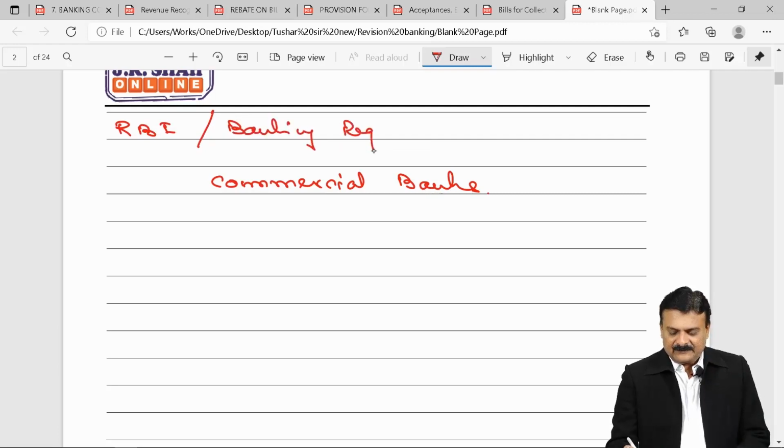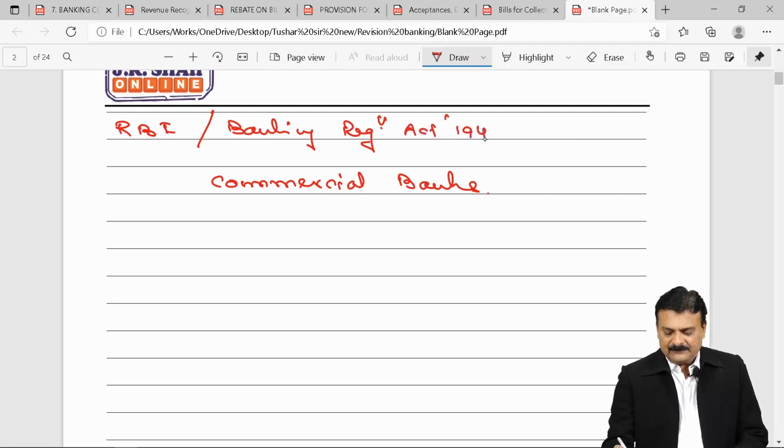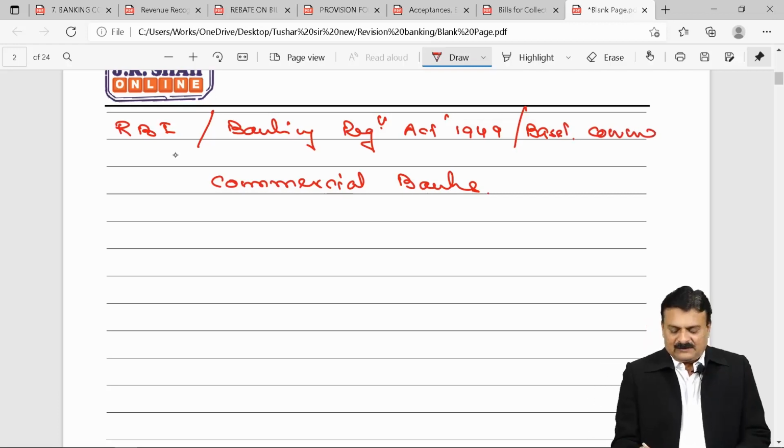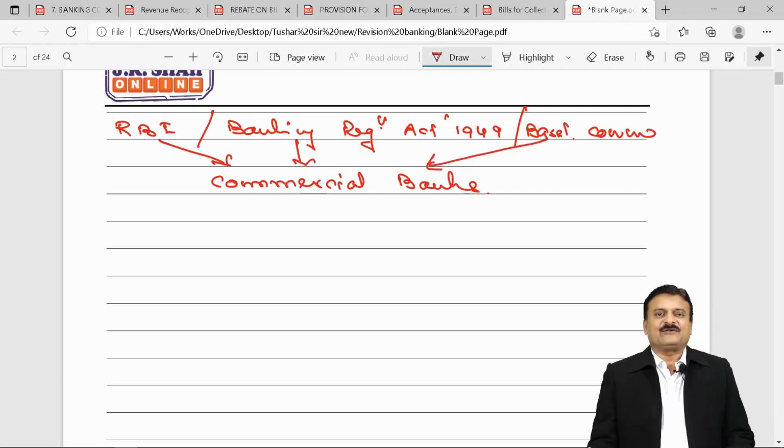There is the Banking Regulation Act of 1949 and guidelines of the Basel Committee. So all this governs the functioning of commercial banks in India.